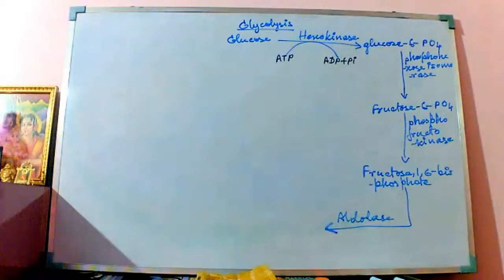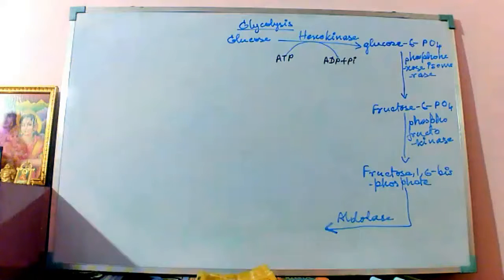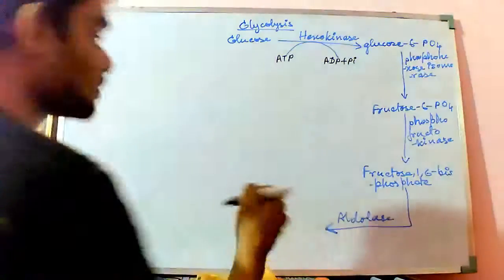Fructose structure, you remember now how it was. In the glucose molecule there was CHO on the first carbon, but here the first carbon has CH2OH and the second carbon has a keto group, C double bond O. So the hydroxyl group, that is the OH group, is jumping up to the CHO group and forming CH2OH. So the second carbon becomes C double bond O, and after that CHOH, and this way it is arranged up to the sixth carbon. So the aldehyde group and the alcohol group are being rearranged, and aldolase helps in this.